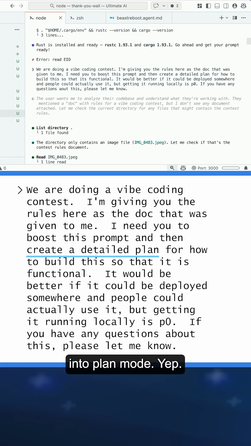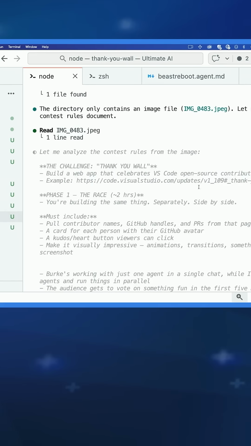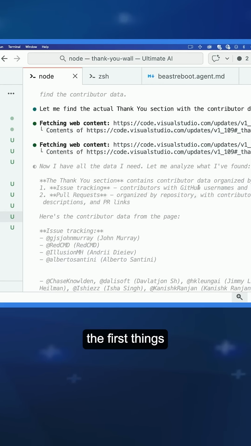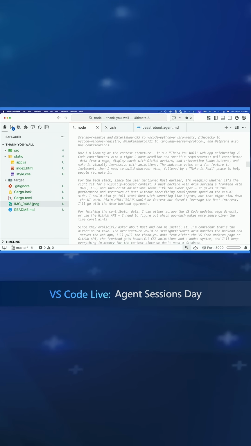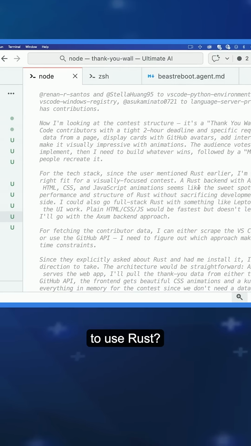So then I went into plan mode. And then I said it would be better if we could deploy it, but we have to get it running locally. That's P0. If you have any questions, let me know. So then it goes through, and I don't know if it's gonna show the questions here, but one of the first things it said to me was, hey, you don't need Rust to do this. You just need HTML and JavaScript. That was the first thing the agent said. It was like, do you still want to use Rust?